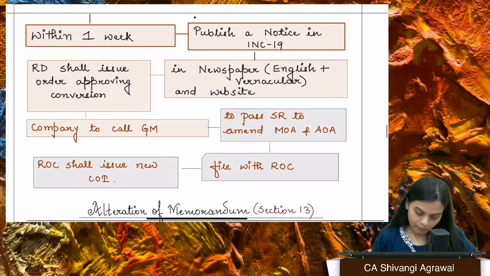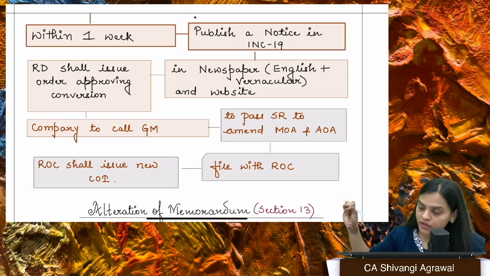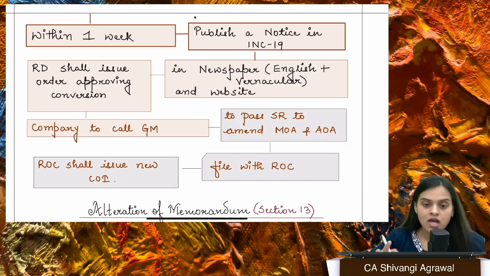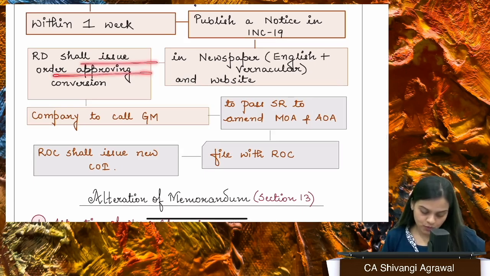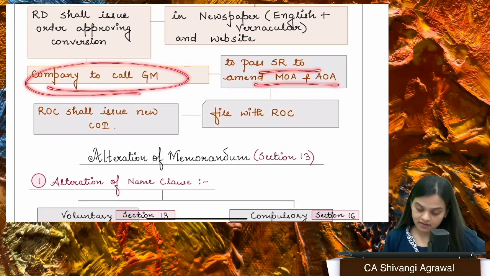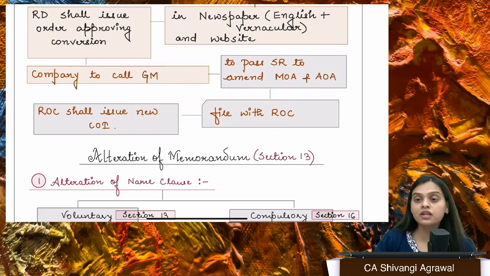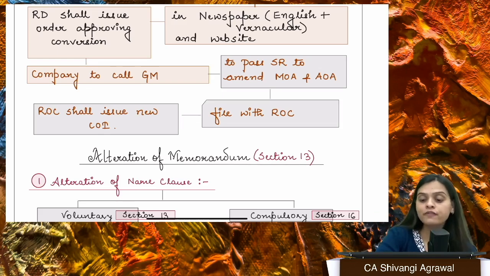Now within 1 week, you publish a notice in INC 19. That is a notice which is published in the newspaper, vernacular newspaper, English newspaper, and also the website of the company, right? So that everyone gets to know and they can raise objections if they want to. Okay. Right. So RD is going to issue order approving conversion, and thereafter company will call general meeting, pass SR, amend MOA and AOA, file it with ROC, and ROC will issue a new certificate of incorporation. So this is what actually is the entire process of conversion of Section 8 companies, right?